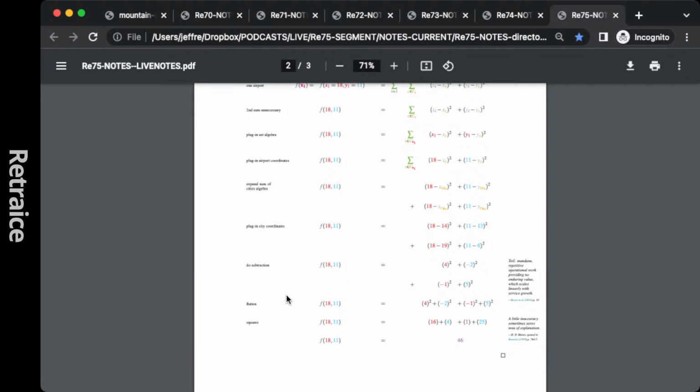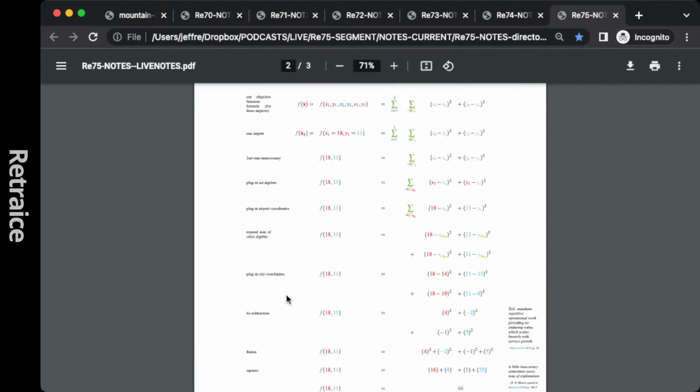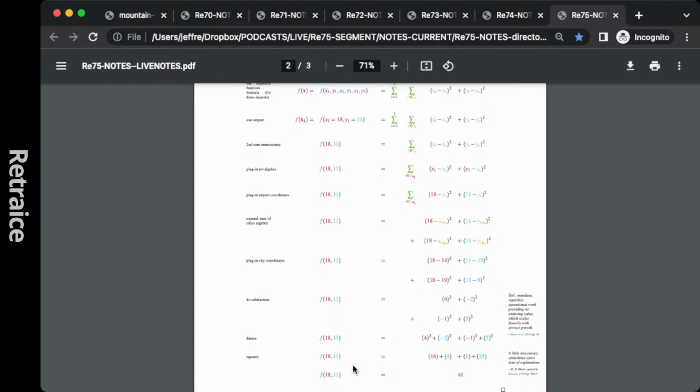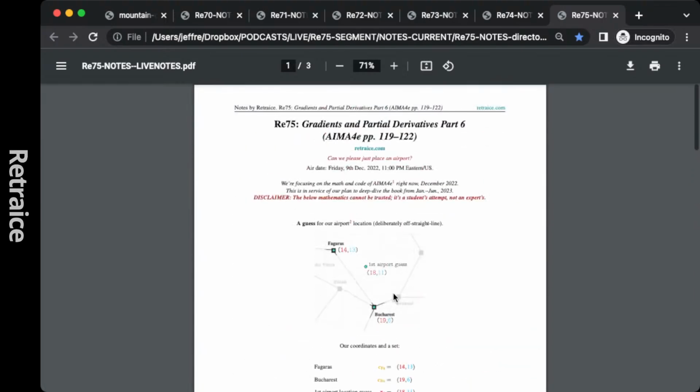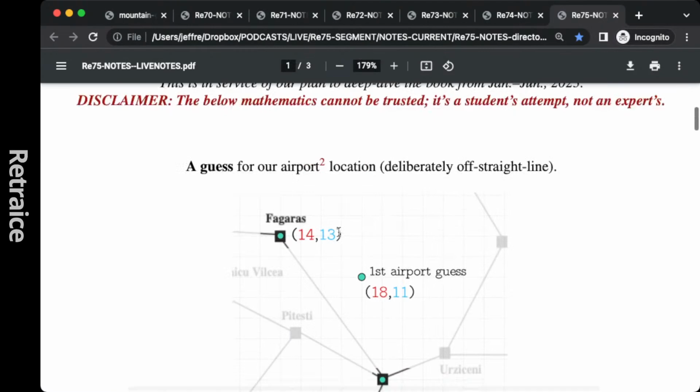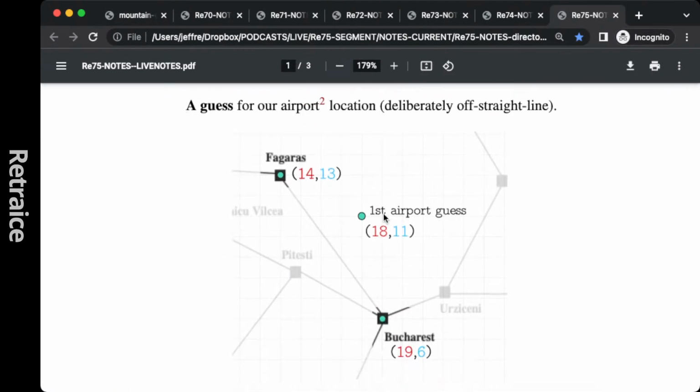All right, well, here's a lot of accuracy and a lot of toil. And what does this correspond to? We just calculated the objective. Did we do any gradient descent? No, we didn't. All we did was, given our objective function of squaring the straight line distances here and here, which should definitely be in this diagram, but they're not. I'm not going to do it because it's not necessary, because a little inaccuracy saves explanation. All we're doing is trying to figure out the score of this airport to find out how much the people will like it.